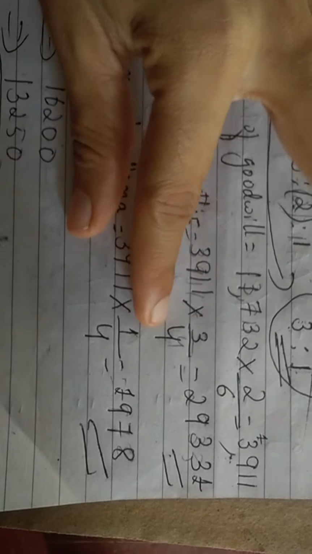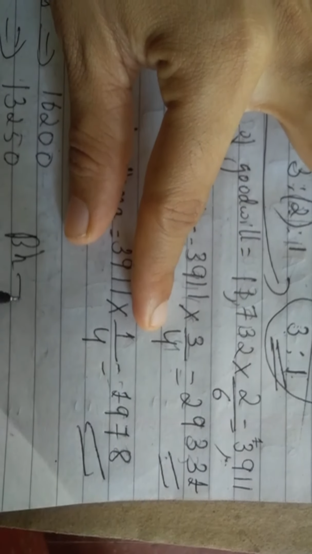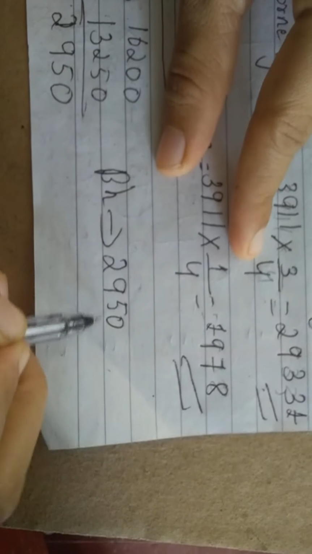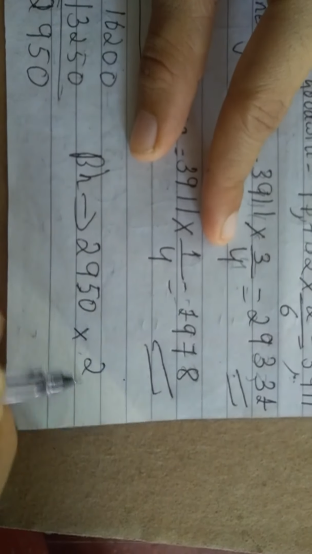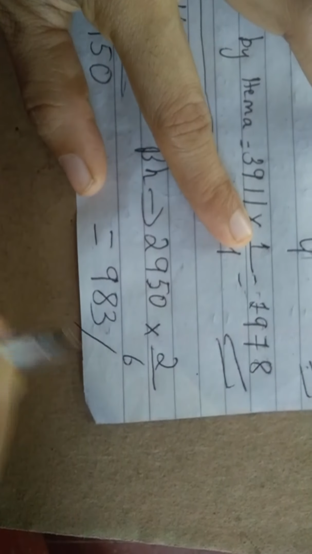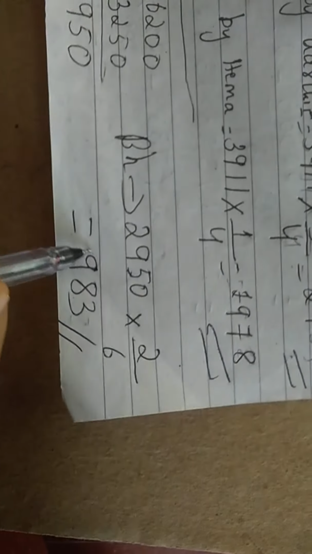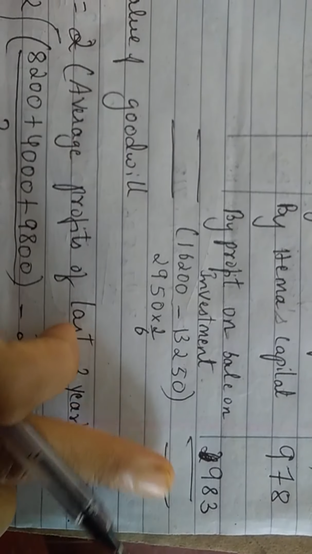This amount, give it in Bharti's share. Bharti's share will be how much? 2,950 into 2/6, that will give you 983, what you calculated just now. You don't have to write it again; I have done this just to show you all.